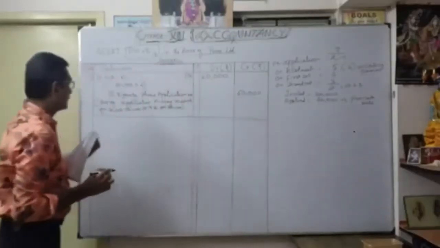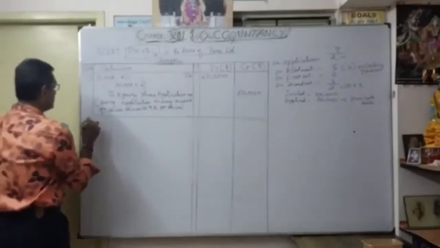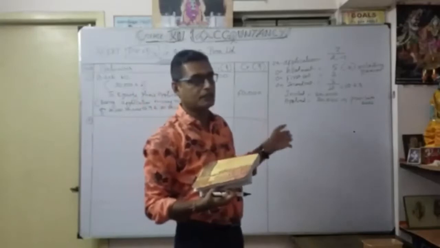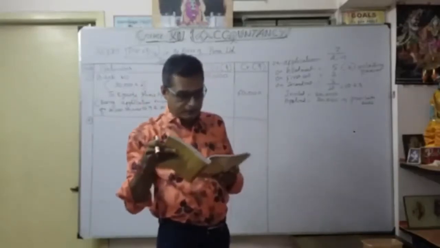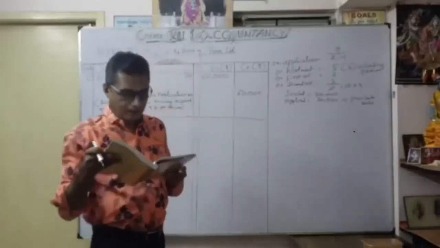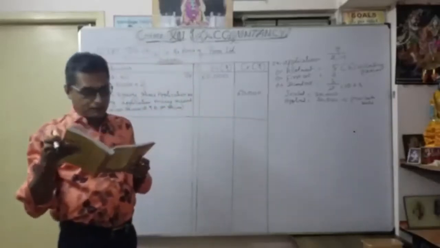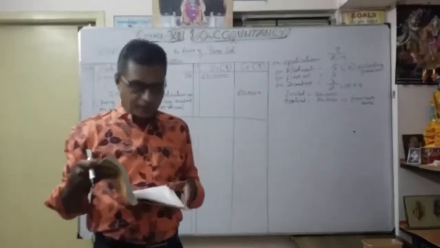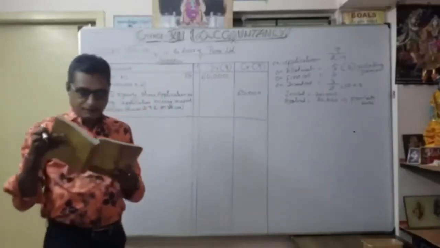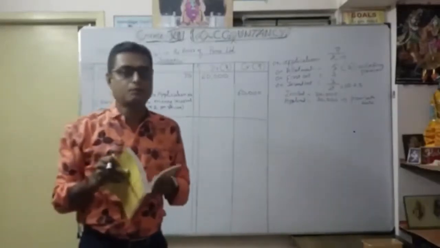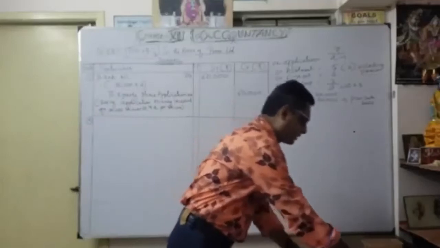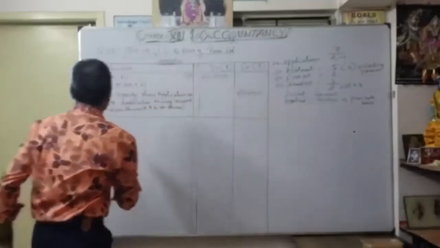Then the second one, what? Whatever share application money you received is transferred to share capital. Here what is given? Applications were received for 30,000 shares and allotment was made on pro rata basis. So money overpaid on application was adjusted to the amount due on allotment. That is very important. What is our second entry here?